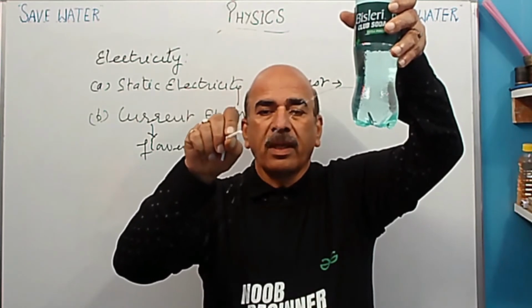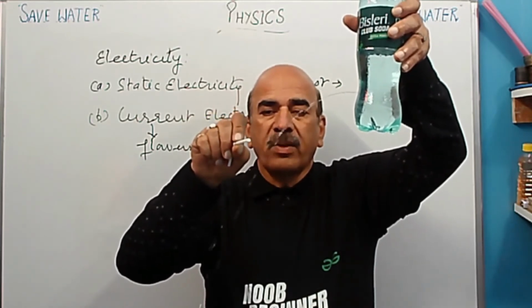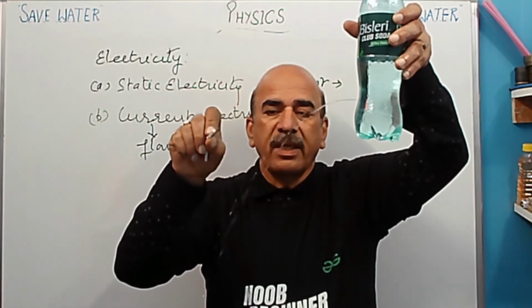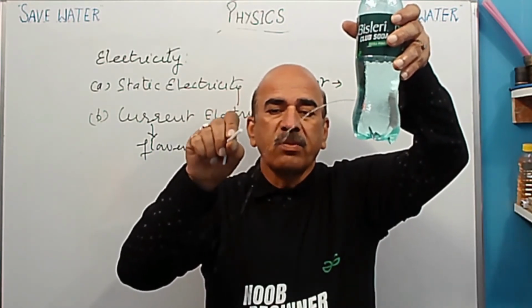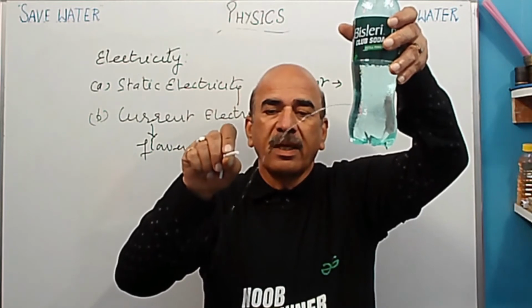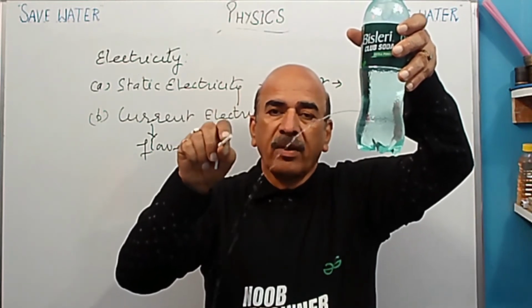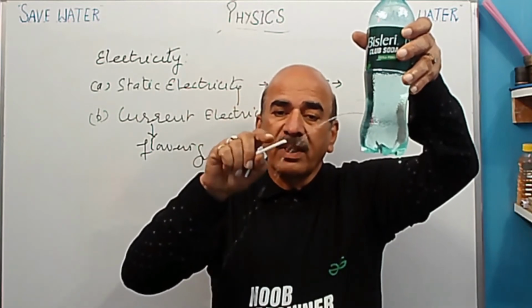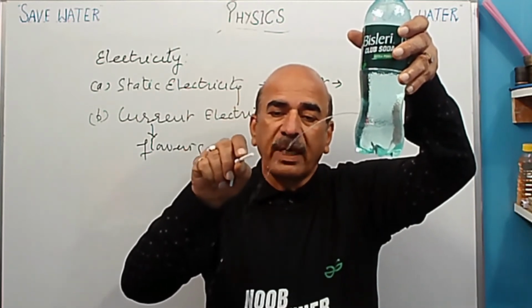It is going upwards, toward the straw. As soon as I bring the straw near, see, it is going toward it. So this means water is also being attracted by the straw. And the straw has negative charge. So this means some charge is also coming on the water, therefore it is applying a force of attraction here.